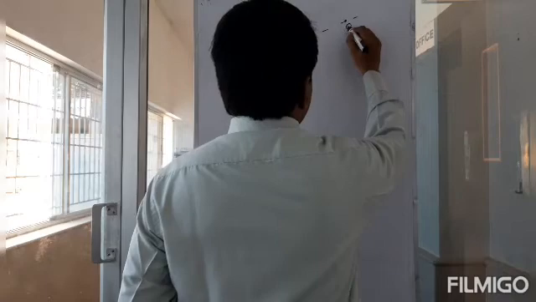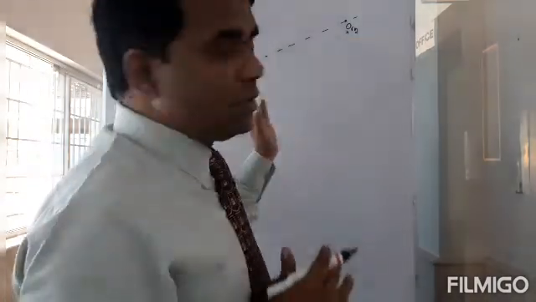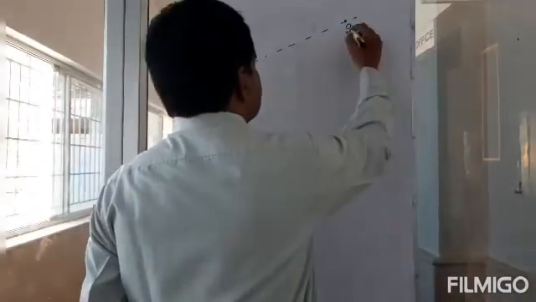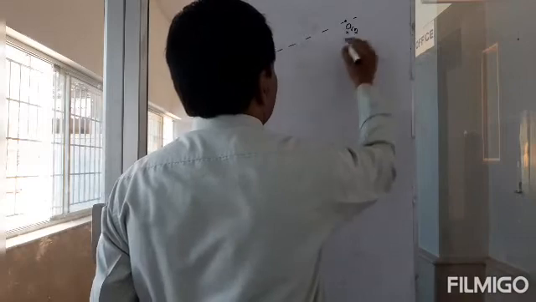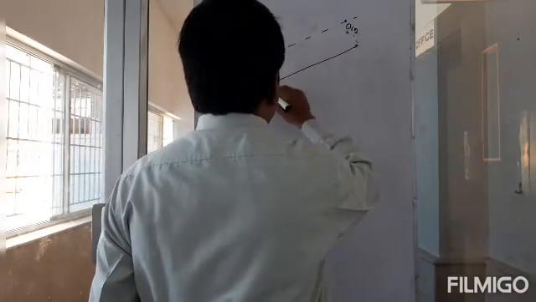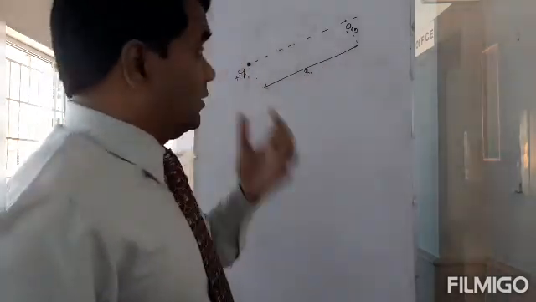This is Q2. This is also positive. So Q1 is positive, Q2 is also positive. And now that position is, let's say, R1.